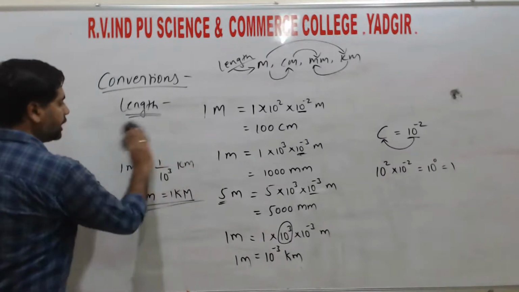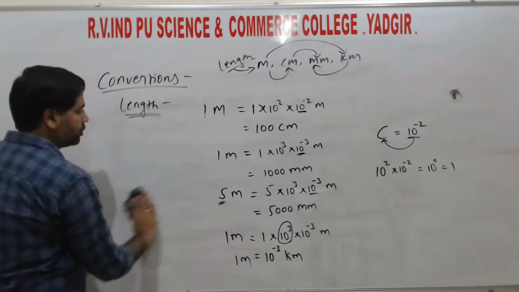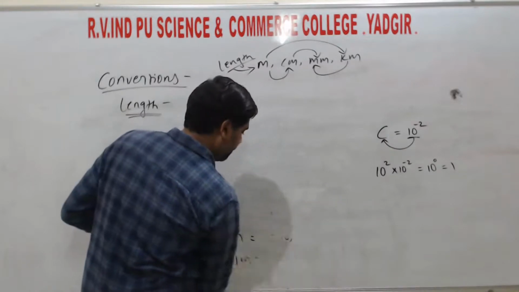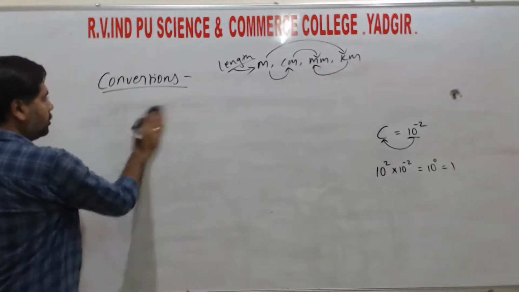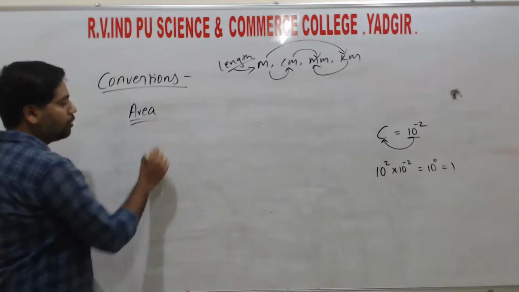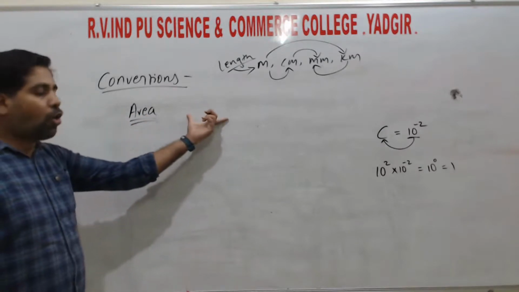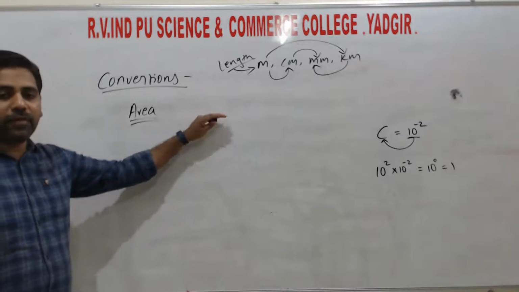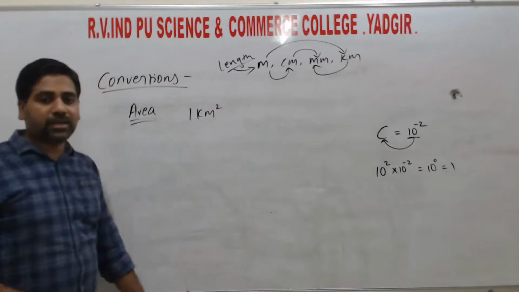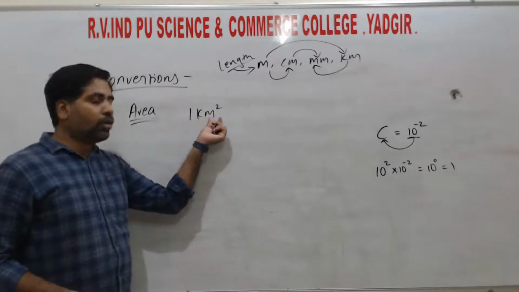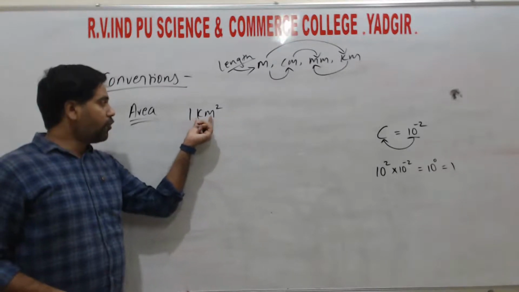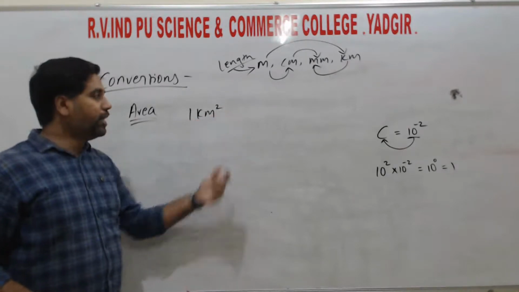Next, area. For example, they give the area of any object, that is, area of the land or area of any object. They give area as 1 kilometer square, because it is length into breadth. So this can be written as 1 kilometer into kilometer. Now we need to convert this area they gave in kilometers into meters.